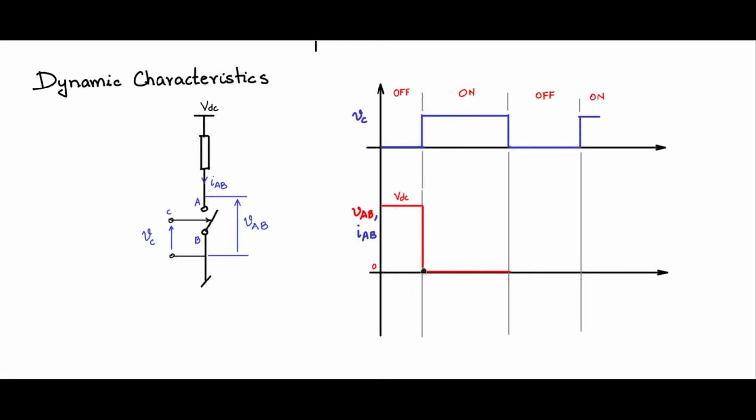This is the transition line. And likewise here you have a transition line from the on state to the off state. Once it goes to the off state, again it will withstand VDC, and then it goes back in this fashion to the on state. So this is the wave shape that you would see across the terminals of the switch, VAB.